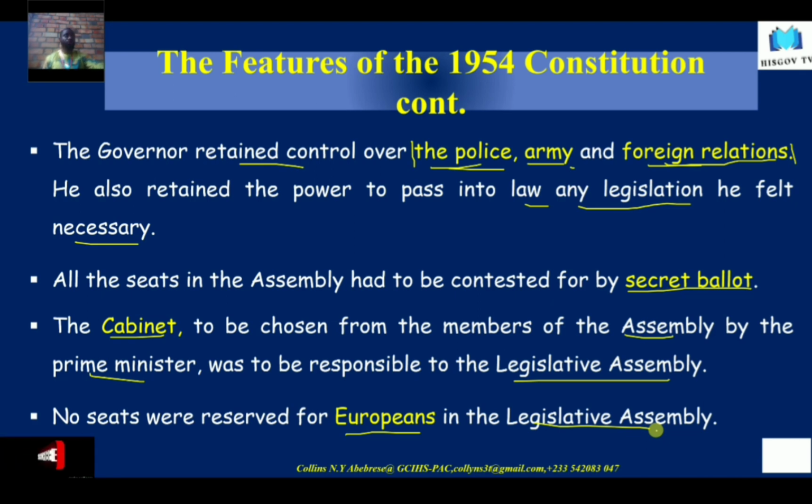You recall, 6 Europeans were to represent mining, finance, defense, and other areas in the 1951 Constitution. Now, what were these people doing in the Legislative Assembly of Ghanaians? If truly you want to give us independence, then what do you need? What do you want in our assembly?